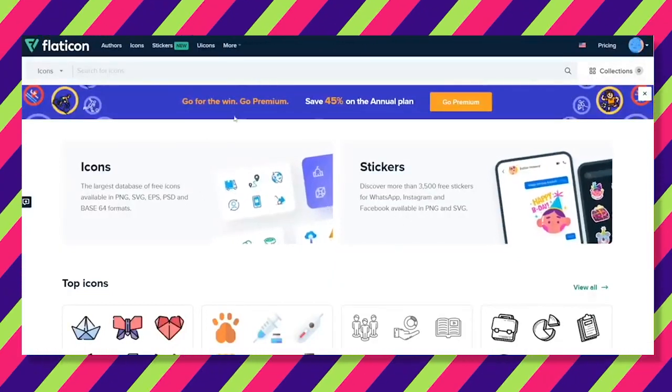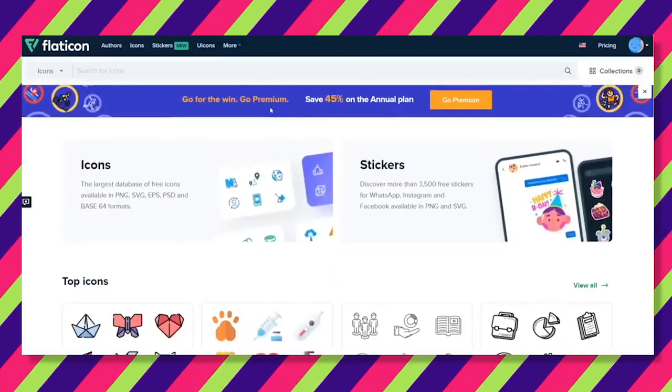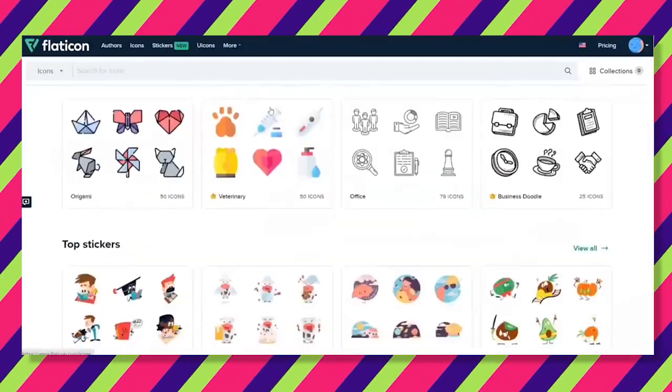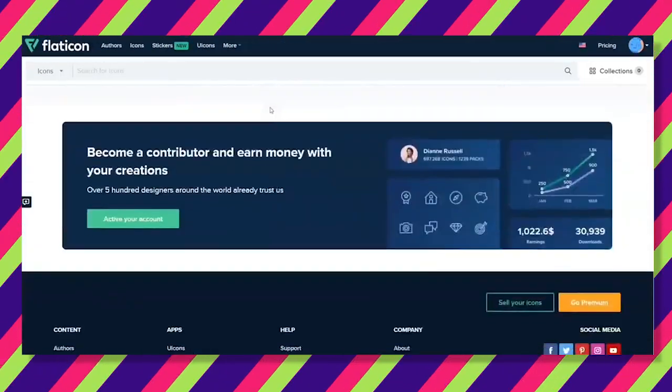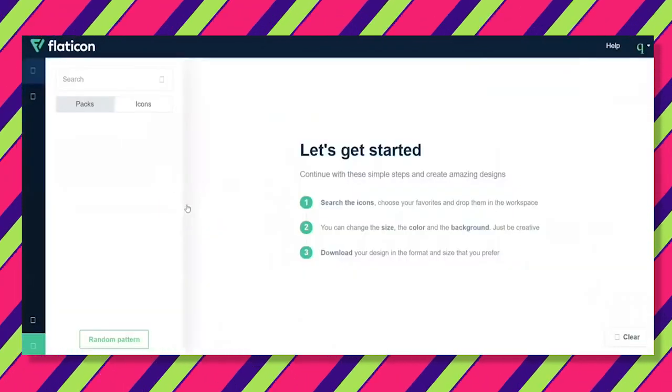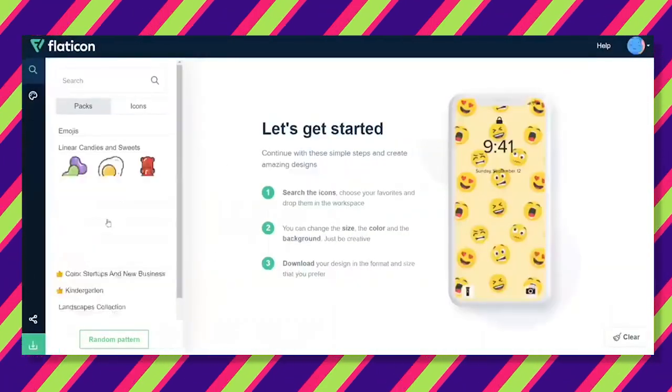So here's where you can earn some money. All you need to do is scroll all the way down. At the bottom of the page, you'll see a link for Patterns Generator. Click on that link. Now you'll be redirected to the pattern generator, which looks like this.